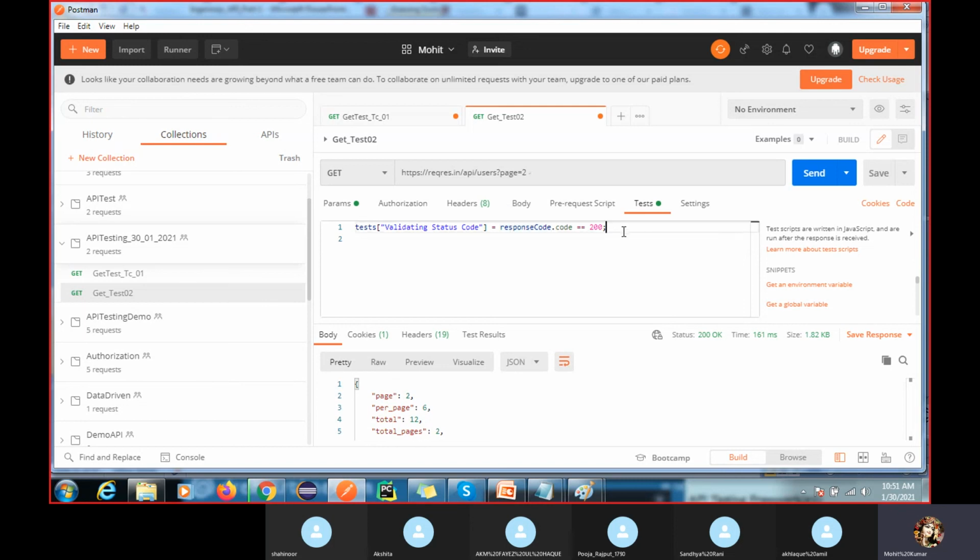For the response code, if I write response, you can see you will get this option. If you want to validate the response code, I think this is a type of class. I did not go through the complete JavaScript library, but if you want to validate the response code, we will use response code dot code, and you can use the double equal operator for validation.